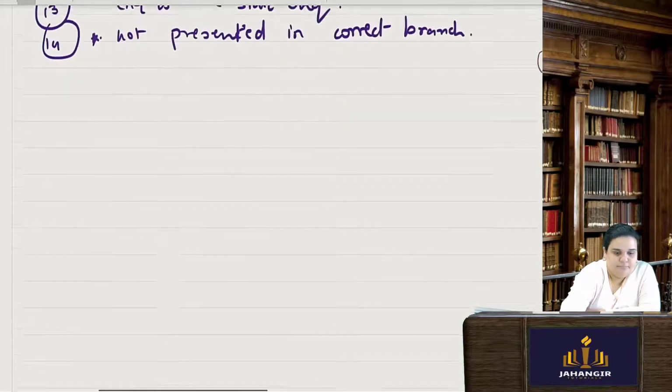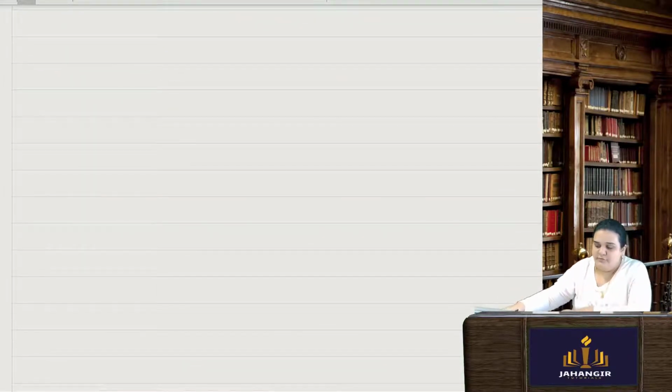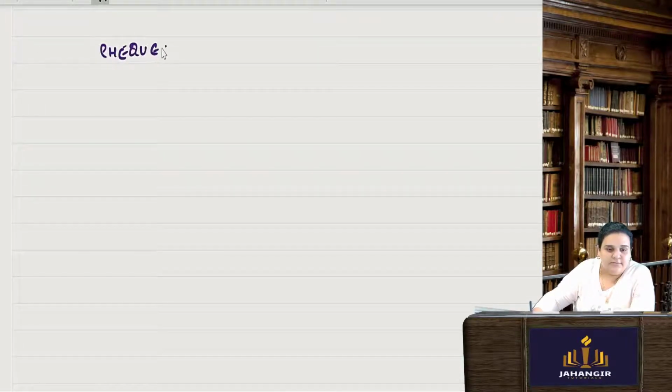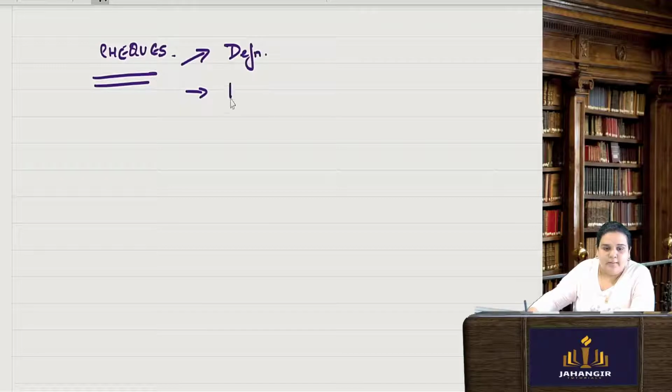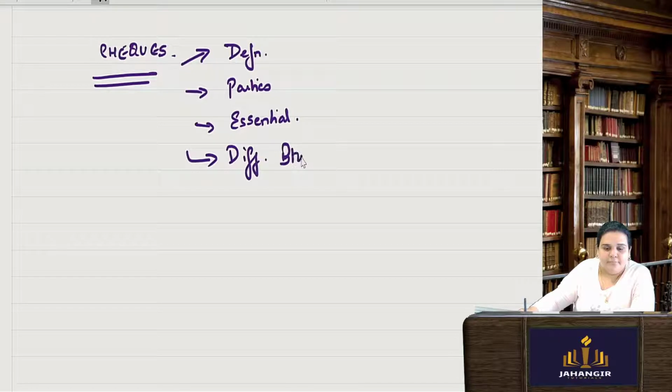Is that clear? So from this chapter on the check, what you all have to understand is to study the definition and the parties. It's essential. Then the difference between bill of exchange and check.